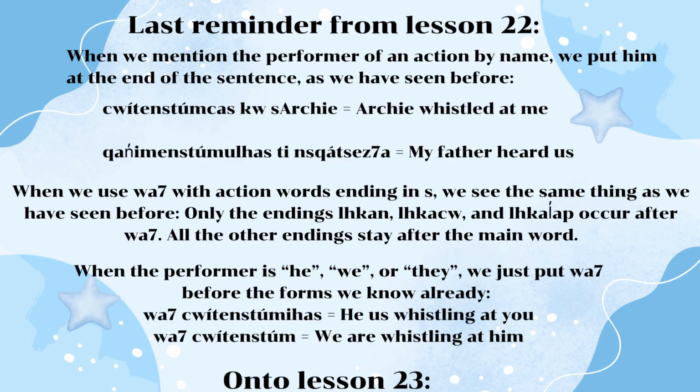Last reminder from lesson 22. When we mention the performer of an action by name, we put him at the end of the sentence, as we have seen before. Huitench tumchash kush Archie, Archie whistled at me. Can mensch dumklash tietenchkatsash, my father heard us.